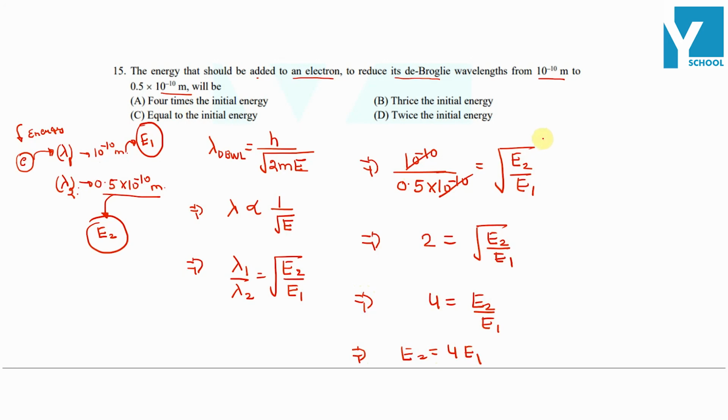So हमें कितनी एनर्जी और देनी पड़ेगी? E2 minus E1 will be equal to 4E1 minus E1, which is equal to 3 times of E1. मतलब 3 times of the initial energy, जितनी एनर्जी पहले थी उसकी 3 times और एनर्जी देनी पड़ेगी, so that wavelength becomes 0.5 into 10 raised to minus 10 meter. So as per option B is the right answer.